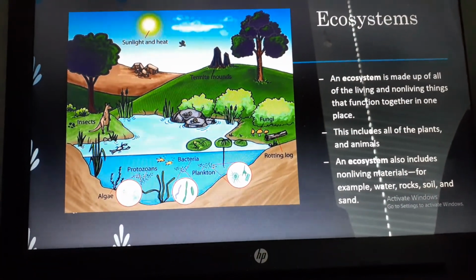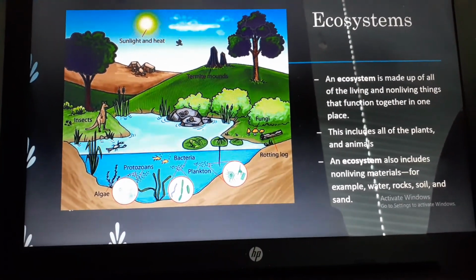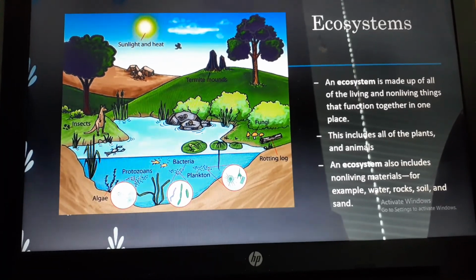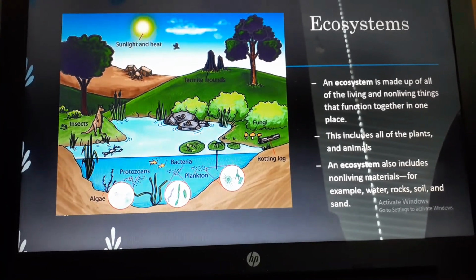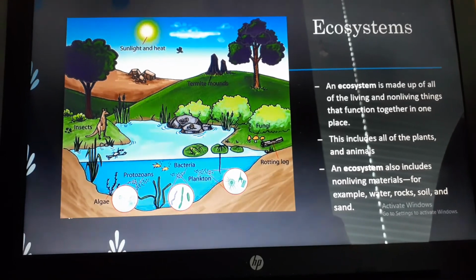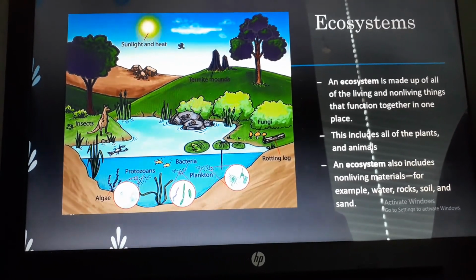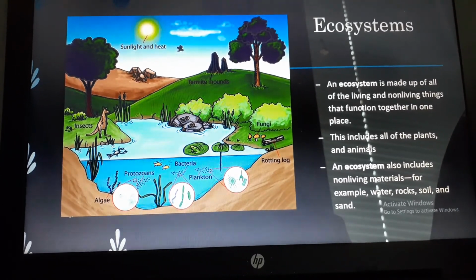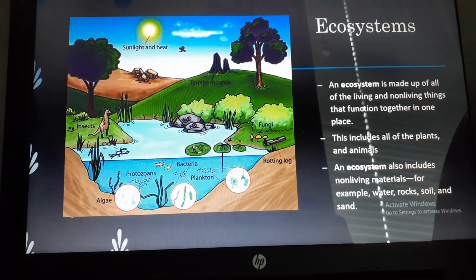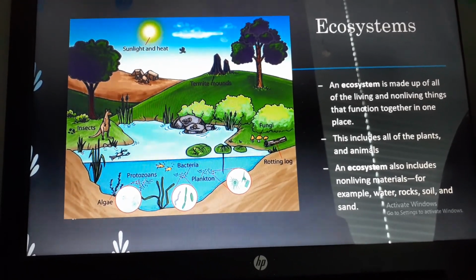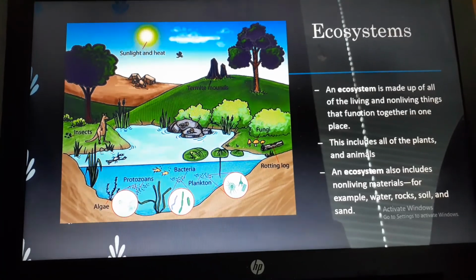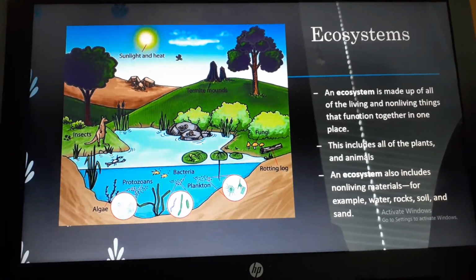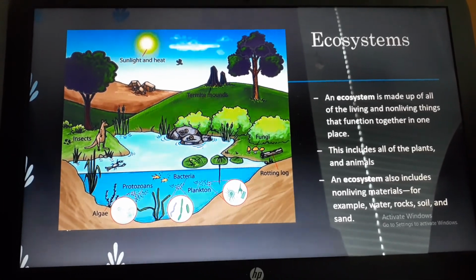Ecosystems. What is an ecosystem? An ecosystem is made up of all living things and non-living things that function together in one place. This includes all the plants and animals. An ecosystem also includes non-living materials, for example, water, rocks, soil, and sand. This shows how all the living and non-living things can function together in one ecosystem.